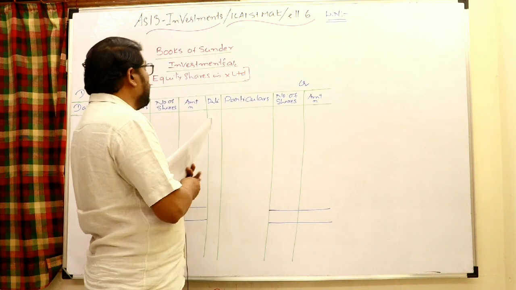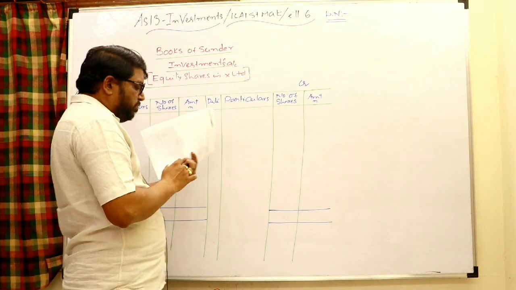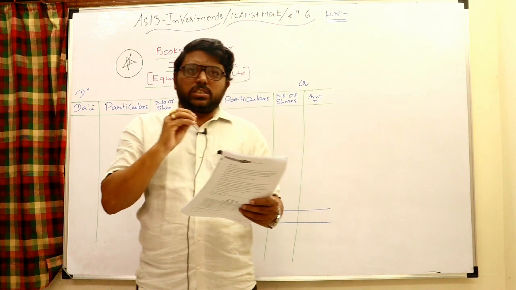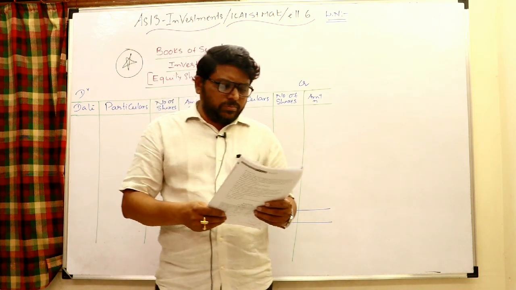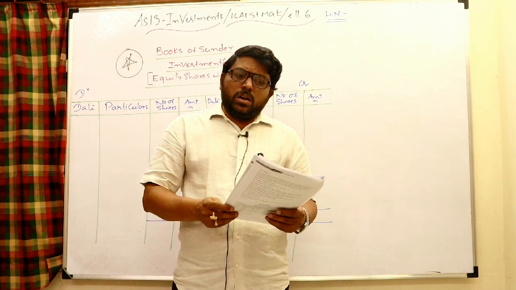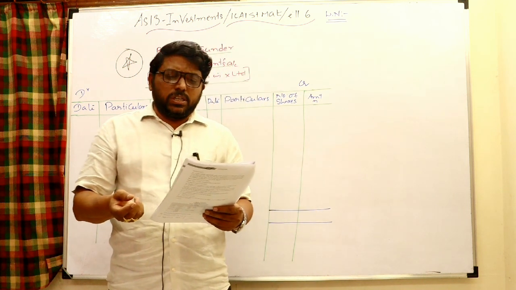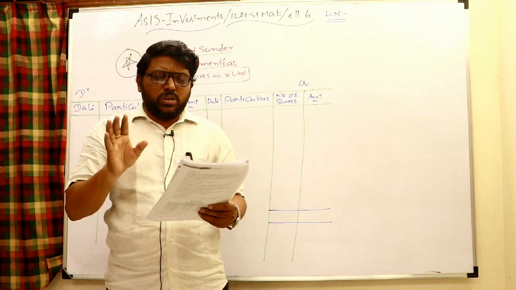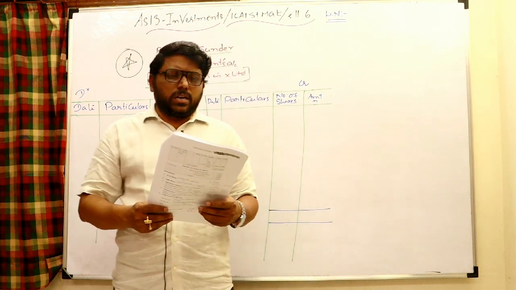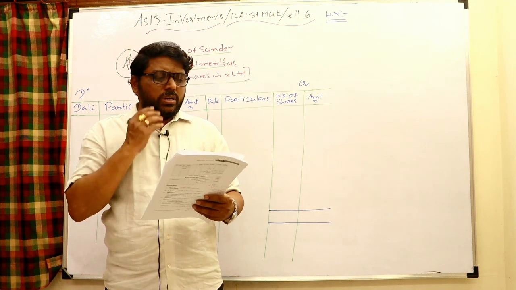So definitely I would like to put a star mark for this, because it is such an important problem. It consists of almost all the share-related points. Bonus shares are there, rights shares are there, purchase of rights shares, sale of rights, pre-acquisition dividend, post-acquisition dividend, sale of investments, sale of equity shares, and working out profit or loss. Some parts are very simple and easy, but all the points are covered. So let us solve this and see how simple it is.